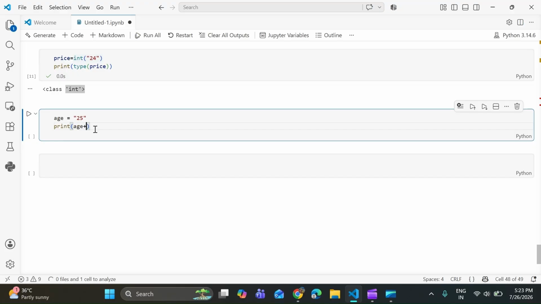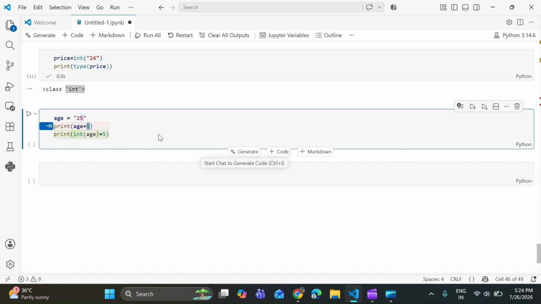If you run this code, Python will show an error. Why? Because Python cannot add a string and an integer. Age is a string, but we want to add an integer, 5. To solve this problem, we need to convert the string into an integer data type.